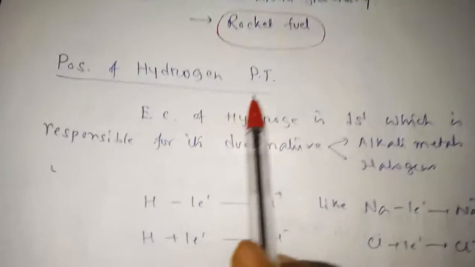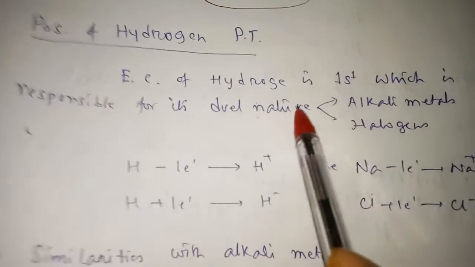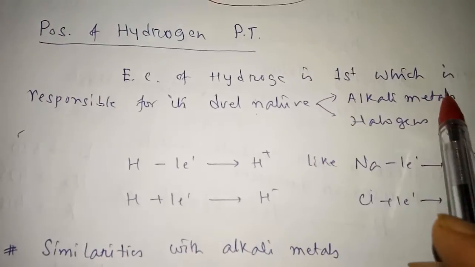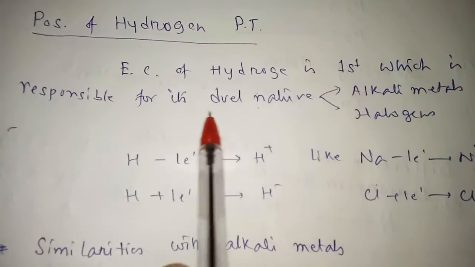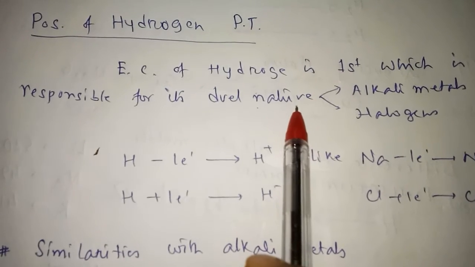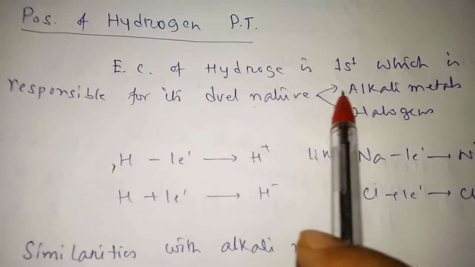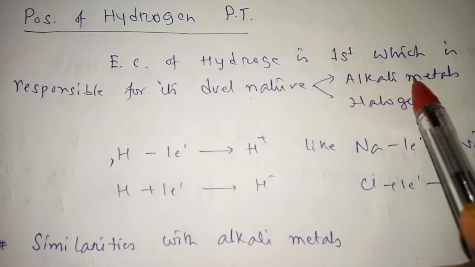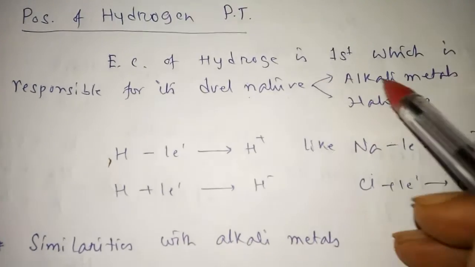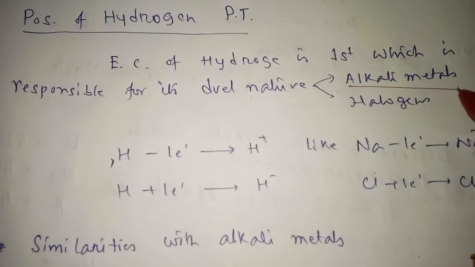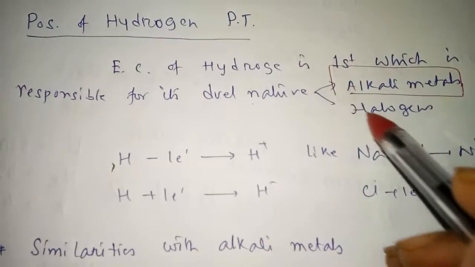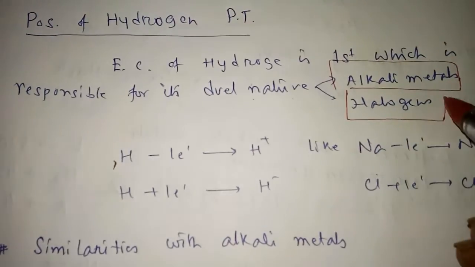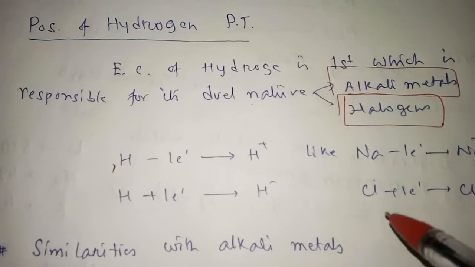Now, the position of hydrogen in the periodic table: the electronic configuration of hydrogen, 1s1, is responsible for its dual nature, which means hydrogen can act like alkali metals, and hydrogen can act like halogens.